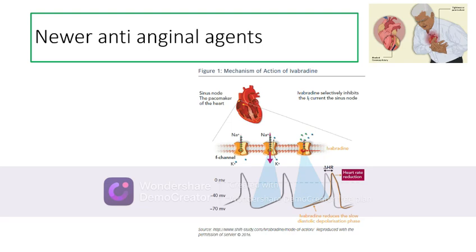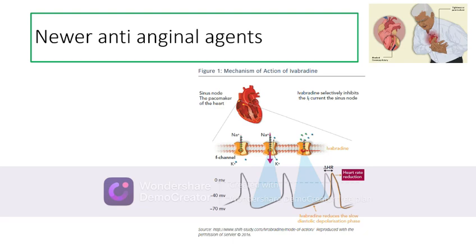Now, talking about the mechanism of action of ivabradine. The SA node or the sinus node is the pacemaker of the heart, which generates the electrical rhythm towards the heart and causes synchronized contraction of the atria and the ventricles. Ivabradine selectively inhibits the funny current or the IF current in the sinus node, which is an inward sodium current.